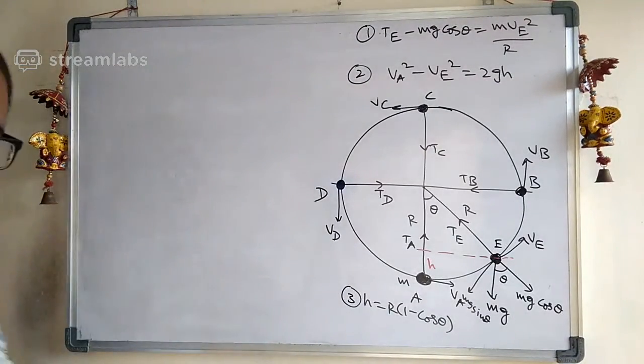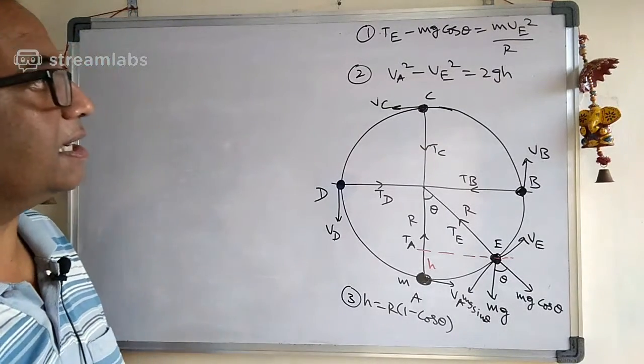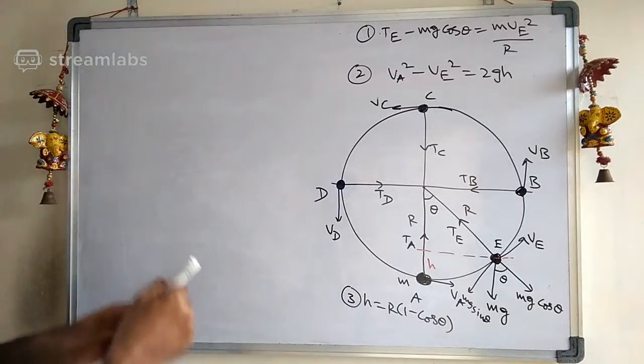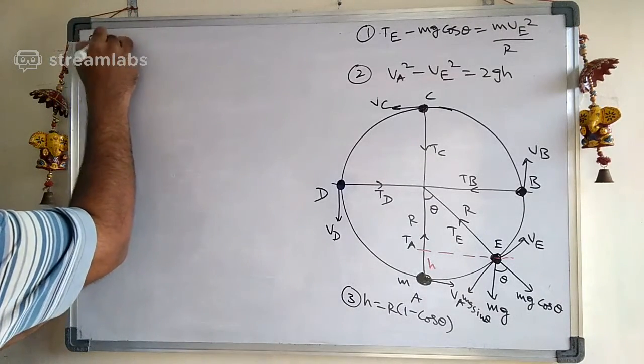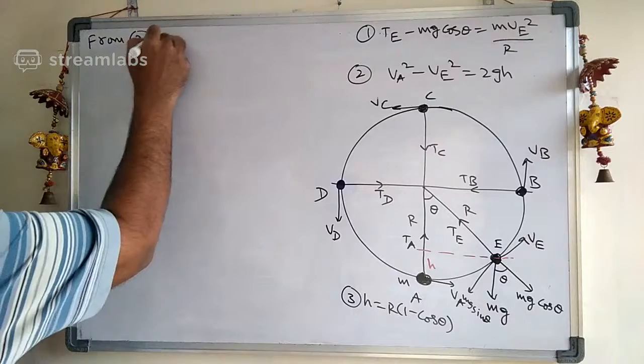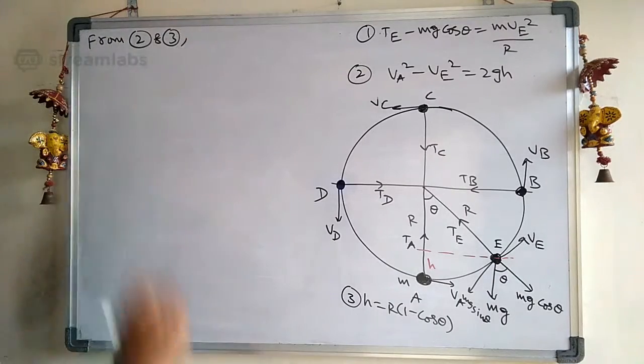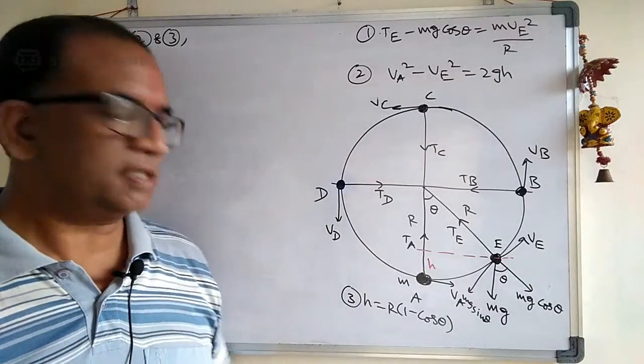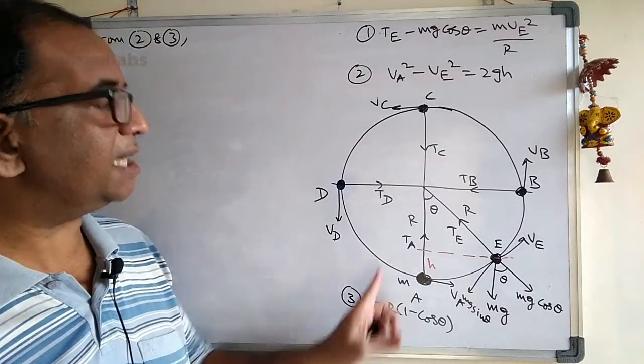Now observe carefully. Let us take equations 2 and 3. From 2 and 3, let us substitute the H value over this one.